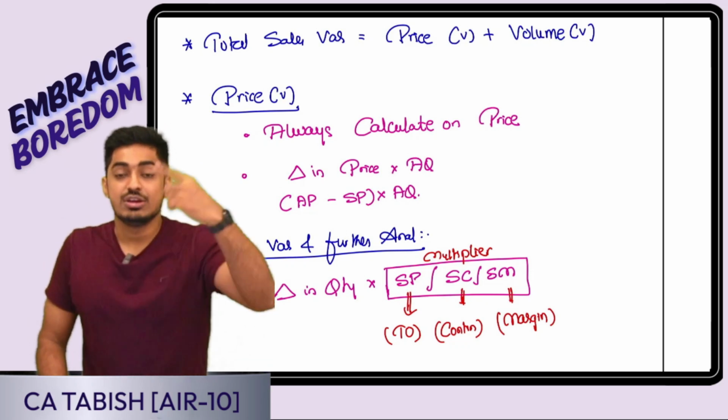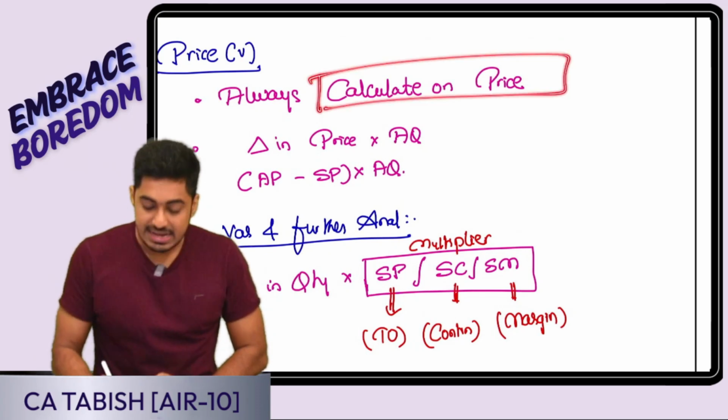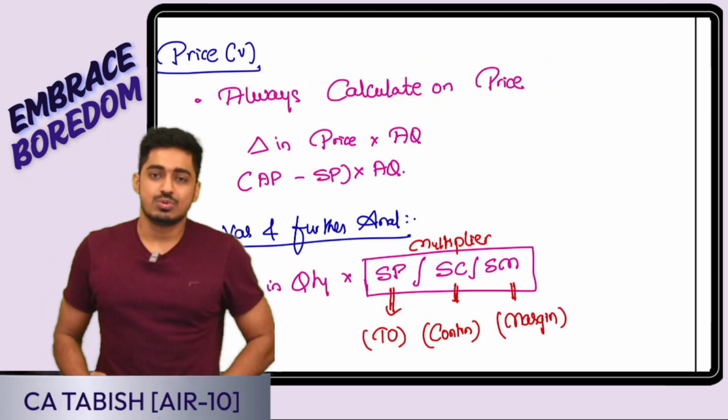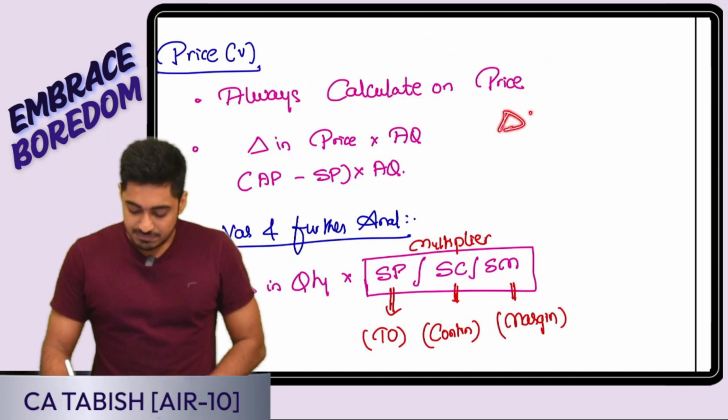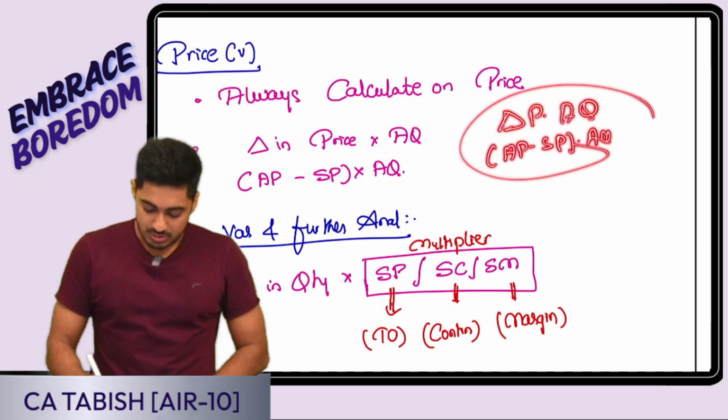So I will be calculating on turnover basis. Yes or no, everyone? So my price variance, I will always be calculating based on price. How am I going to do it? I have already written the formula. Yes, it is a difference in price converted into value by multiplying with quantity: actual price minus standard price, into actual quantity.